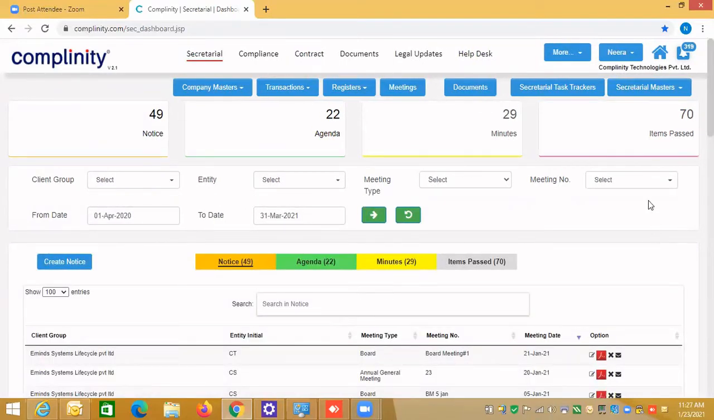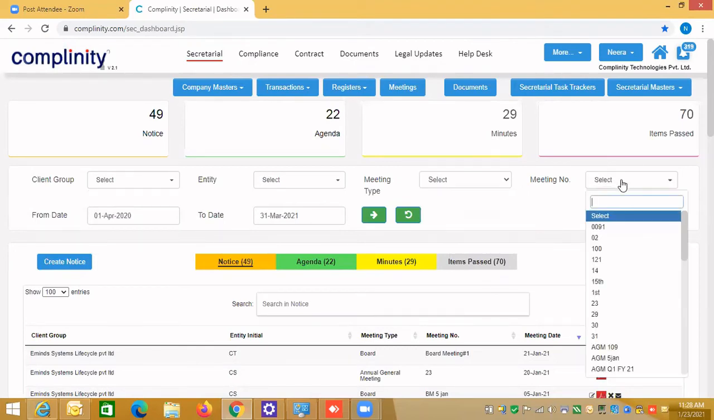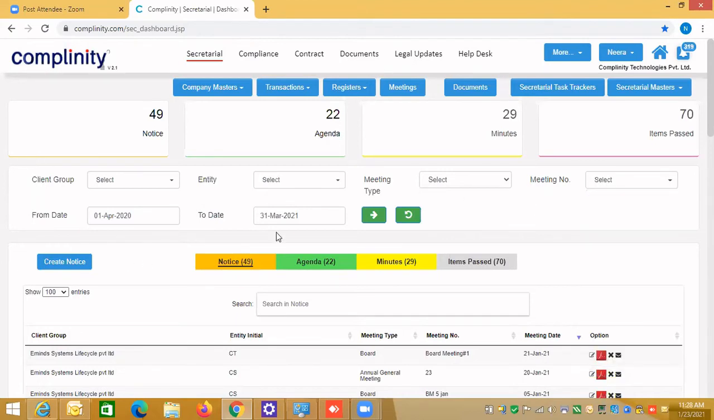Okay, team, thanks for listening to me for more than 1 hour for this company master transaction. We have completed the first sub-module. Let's go quickly on to the meetings. In your organization, you must be conducting board meetings, AGM and EGM. So how to create your meetings? Again, I'm repeating that the filters are there if you want to see only that client group data, that entity data, what meeting type, AGM, board meeting or EGM, and meeting number, if any specific meeting number. We call these the filters.